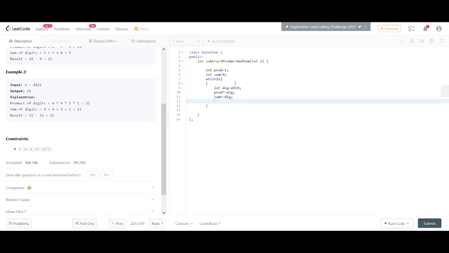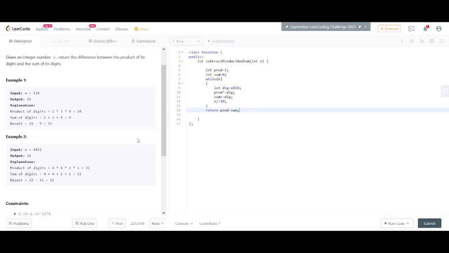And then we divide n by 10 and move on, till the while condition results in false. That will happen once n becomes 0, meaning we have gone through all the digits, and then we simply return the product minus the sum. Yeah, I think this would work.